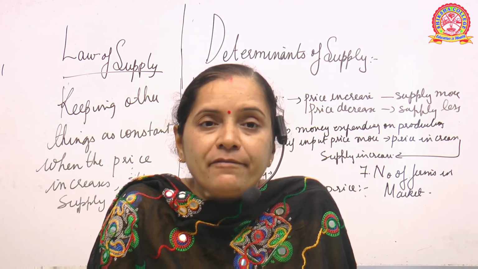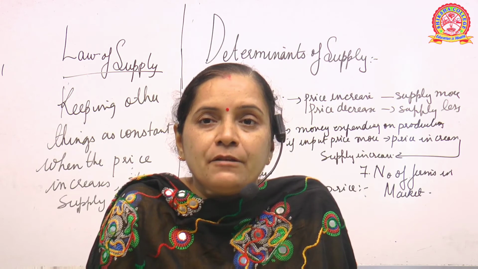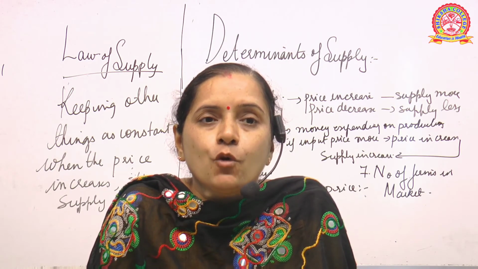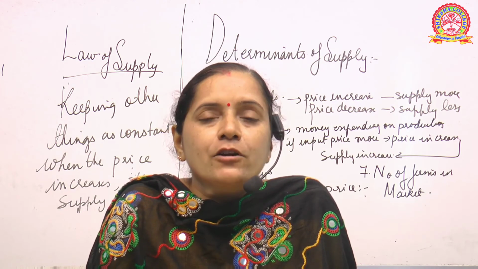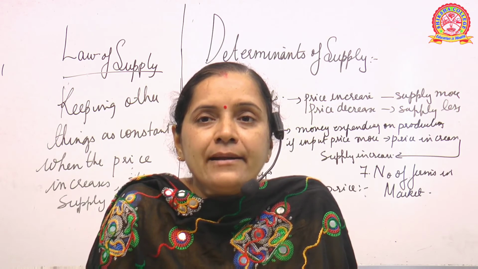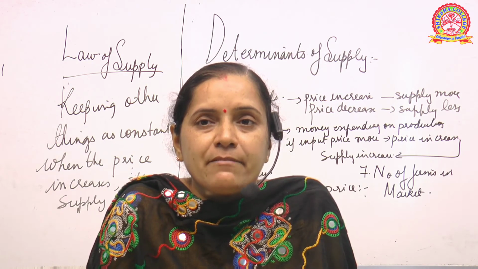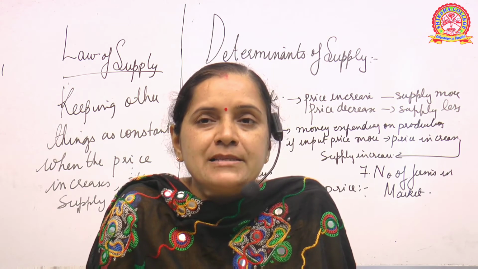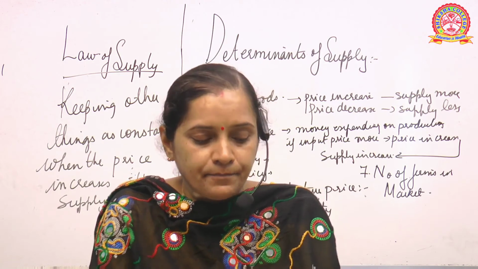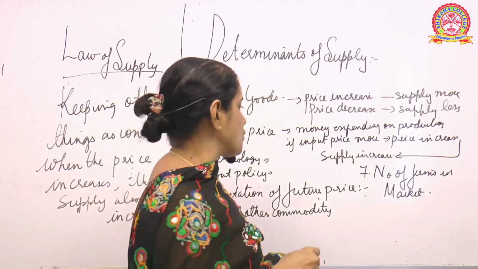Now how will it be affected? The firms that manufacture best quality products at more price, then the supply will automatically increase. Okay, and you see that all the firms may not fix the price in the same way. Somewhere the prices will be less, somewhere it will be more. But whenever the price is high, the supply will always be high. And the last one is your natural factors.